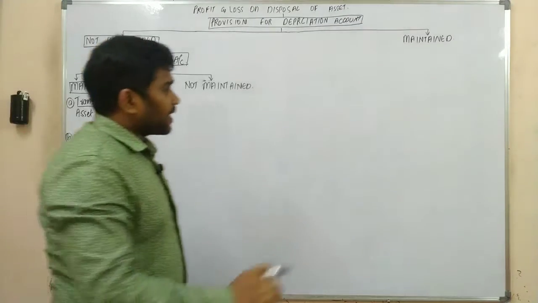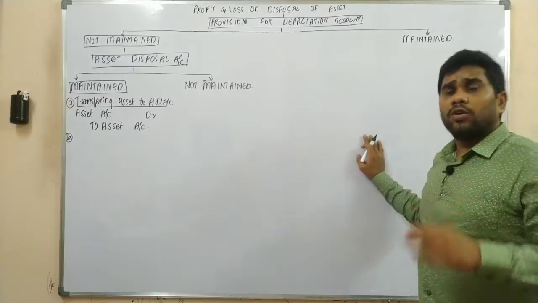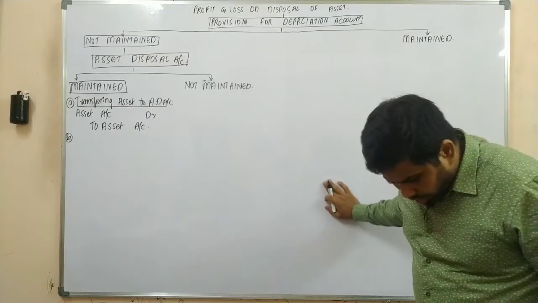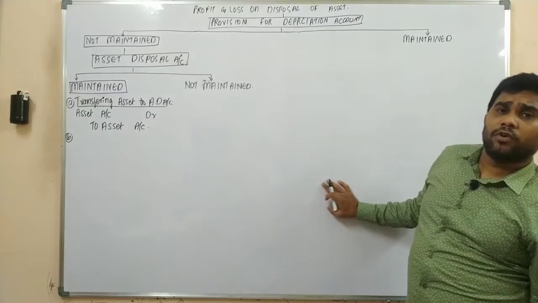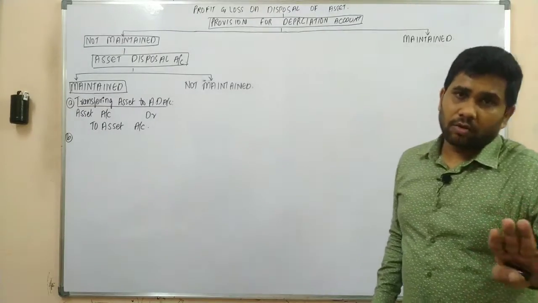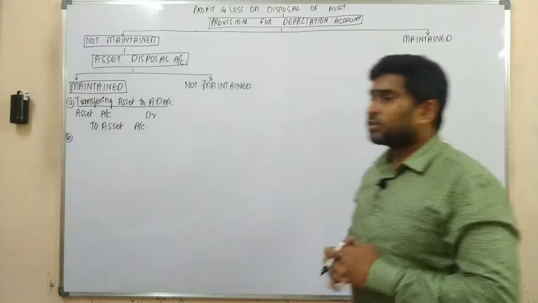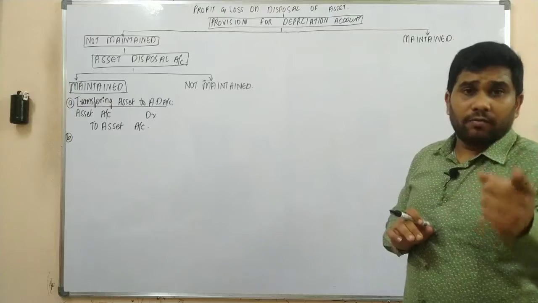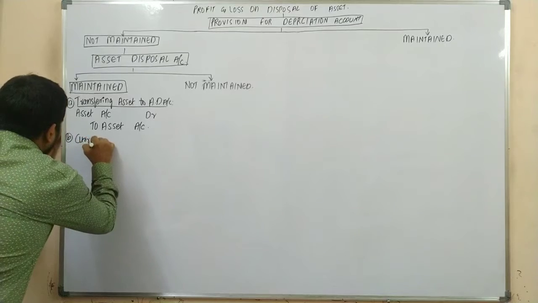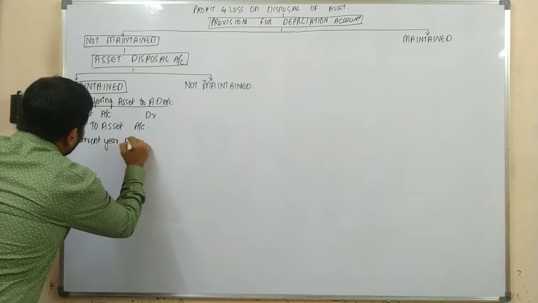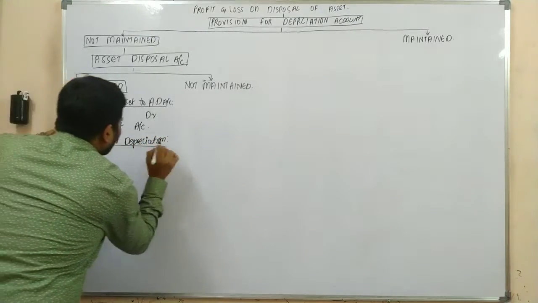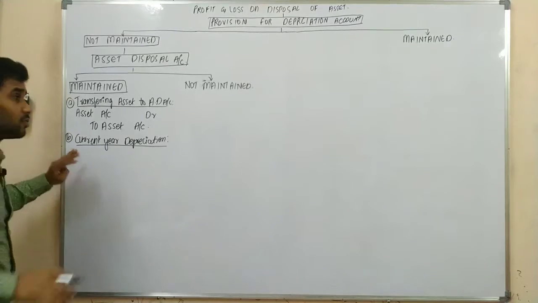So sir, as you are transferring the asset to your asset disposal account to know the profit or loss on sale of the asset, yes or no? For the purpose of knowing the profit or loss on the asset, you are transferring it to asset disposal account, yes or no? So as we are transferring the asset to asset disposal account, we need to provide the current year's depreciation, yes or no?